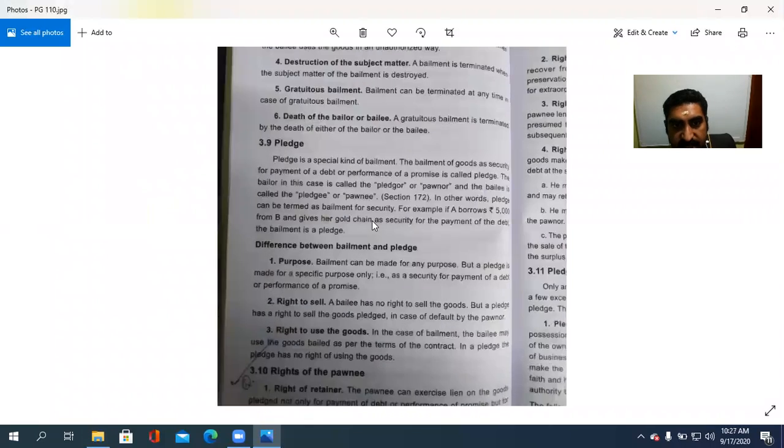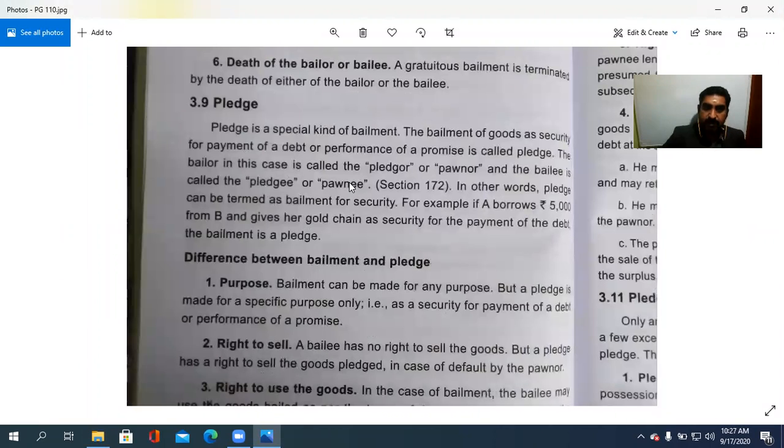So pledge. What is a pledge? It is a special kind of bailment. It is also a type of bailment. The bailment of goods as security for the payment of a debt or the performance of a promise is called